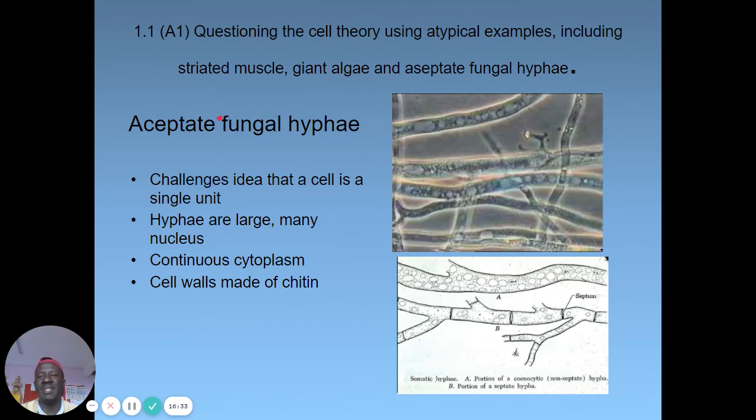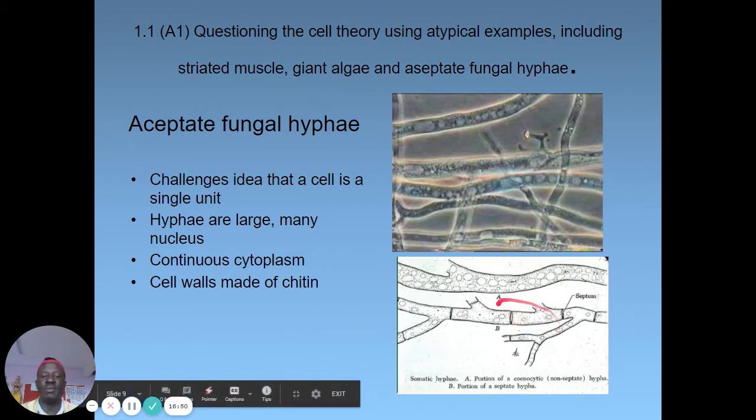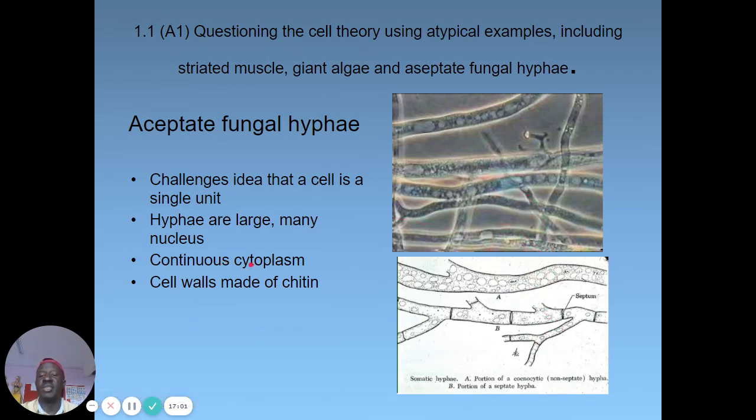Then when we come to aseptate fungal hyphae, the challenge is the idea that a cell is a single unit. It's not a single unit. You can see this is one septum, another septum, another septum, another septum, but it's one cell, different segments. That one brings some discrepancies. It's like someone wanted to find reasons to argue against our cell theory, but again, it doesn't hold a lot of water. Then continuous cytoplasm, cell walls made of chitin, that's okay.